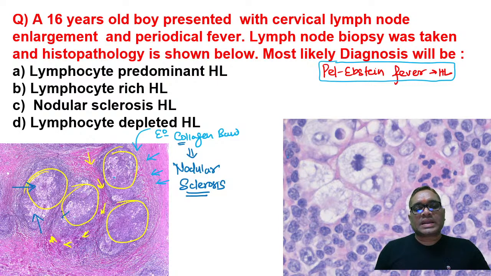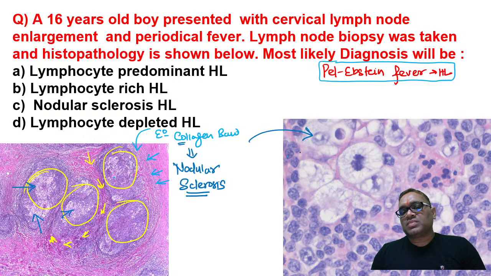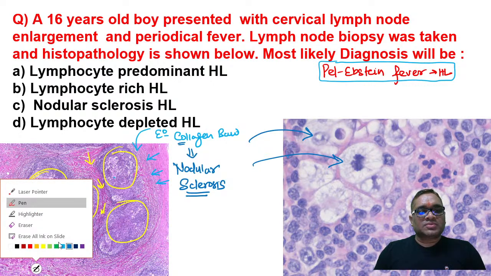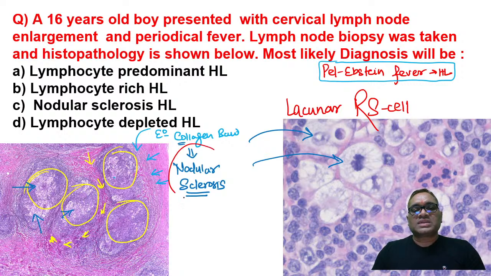Cells look clear because during paraffin section preparation in nodular sclerosis Hodgkin's lymphoma, the cytoplasm is removed, creating a lacuna in the cytoplasm. Such cells are called lacunar Reed-Sternberg cells, which are seen in nodular sclerosis type of Hodgkin's lymphoma.